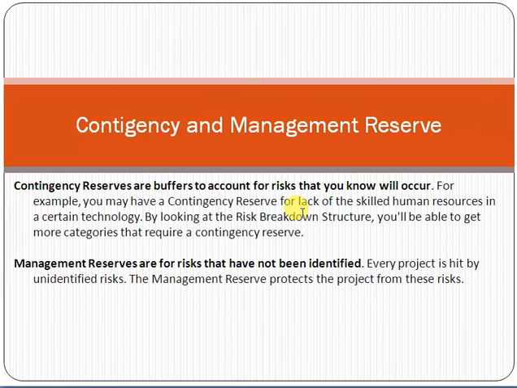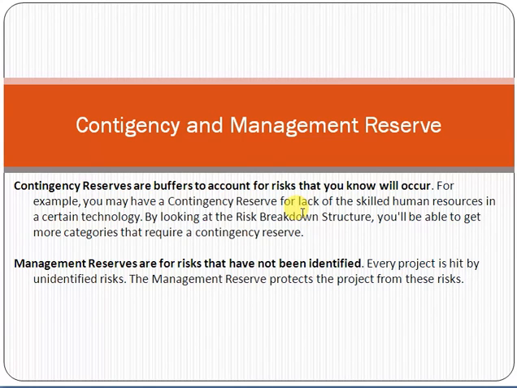management reserves are for risks that have not been identified. See friend, these are the reserves for which, at that moment, you don't identify that there is a risk, but you have to add some buffer in the project budget for the unidentified risk. So this is called management reserve.